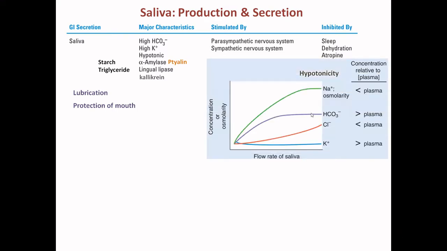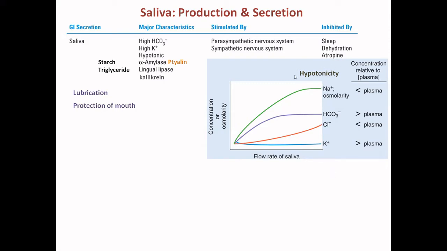The concentration or tonicity of saliva depends on the flow rate. When there is a low flow, the sodium, bicarbonate, chloride, and potassium concentrations are all low. Increasing the flow rate increases the concentrations of sodium, bicarbonate, chloride, and potassium.